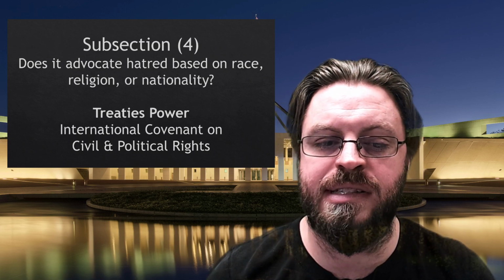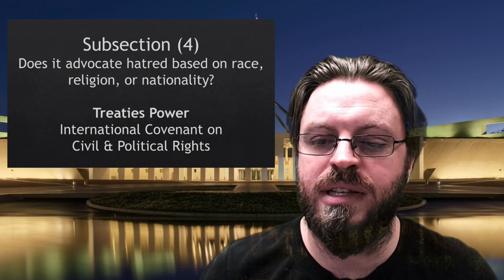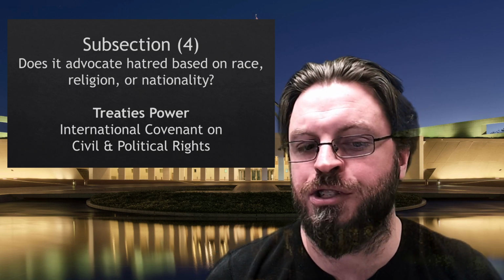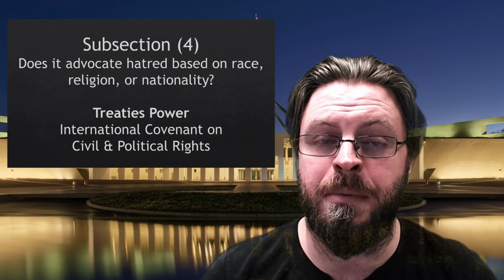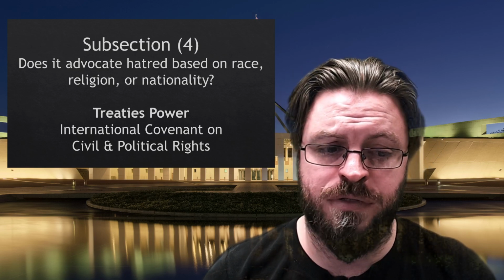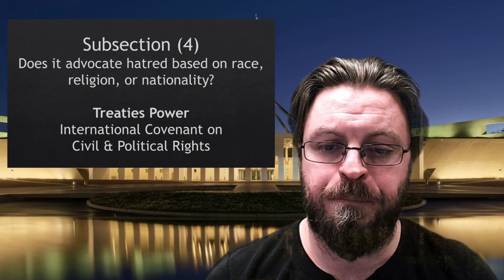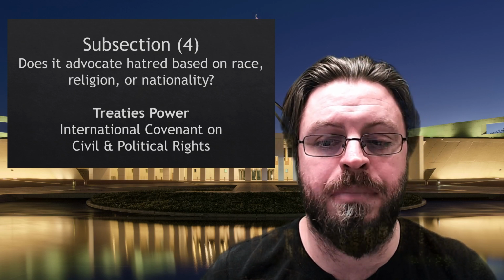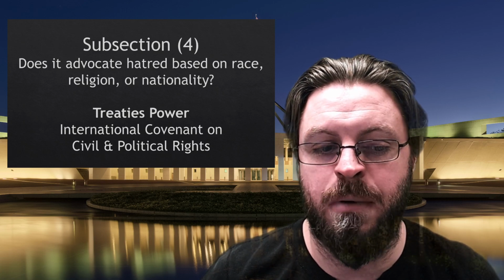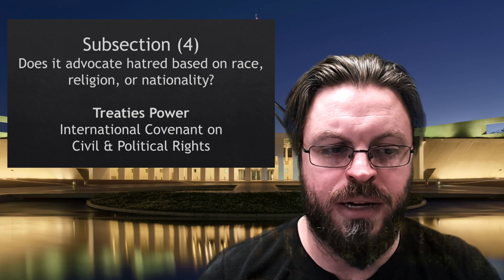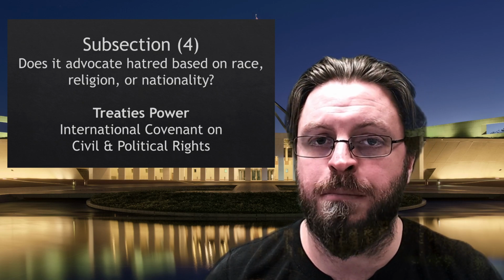It is also an offence if the reasonable person would consider it advocacy that constitutes incitement of another person to offend, insult, humiliate, intimidate, or use force or violence against others based on race, religion, or nationality. Now, I think there's a typo in the bill, and there was supposed to be an explanation of what the Covenant is, but it's pretty clear that it's Article 20 of the Covenant on Civil and Political Rights.